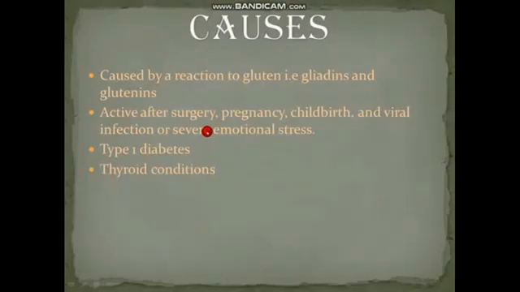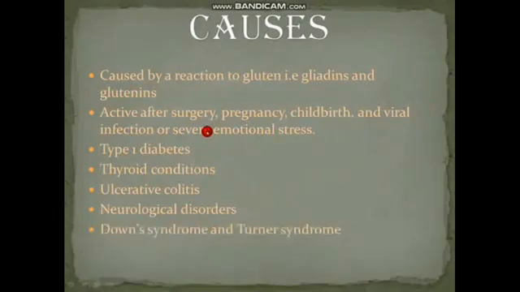Then we have another condition due to which celiac disease occurs: thyroid conditions, meaning thyroid problems. This is another main cause of celiac disease. We also have ulcerative colitis. Neurological disorder is another main cause of celiac disease. Down syndrome and Turner syndrome are also main causes of celiac disease.